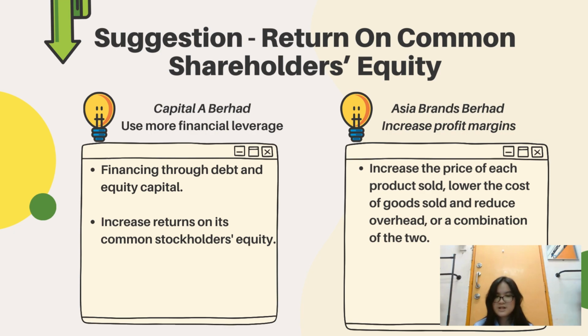The suggestion for Asia Brand Berhad is to increase profit margin. For example, Asia Brand Berhad can increase the price of each product sold, lower the cost of goods sold, and reduce overhead, or a combination of the two.